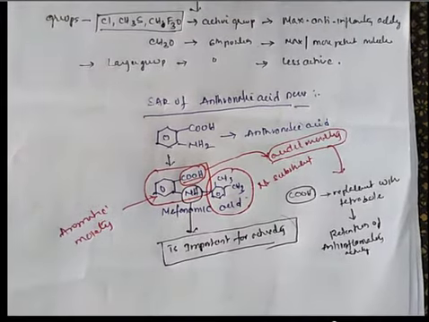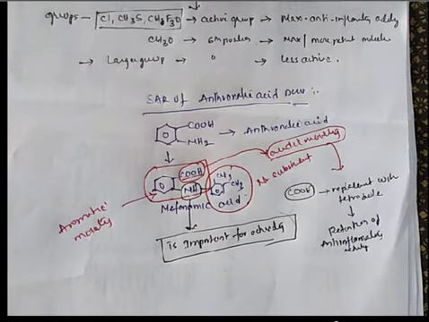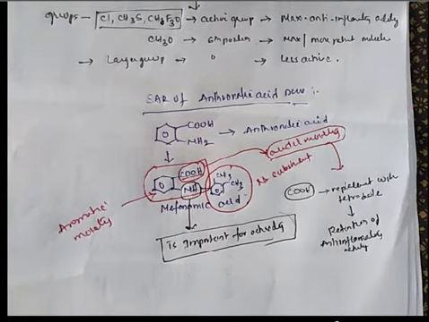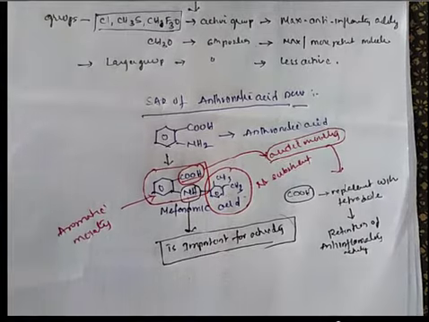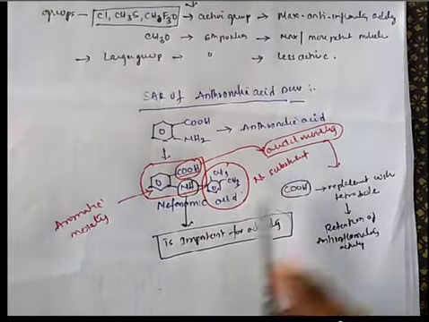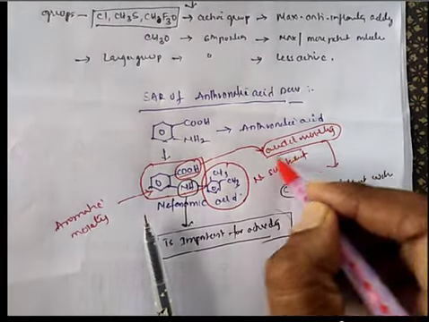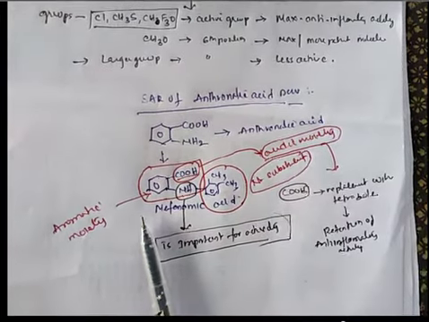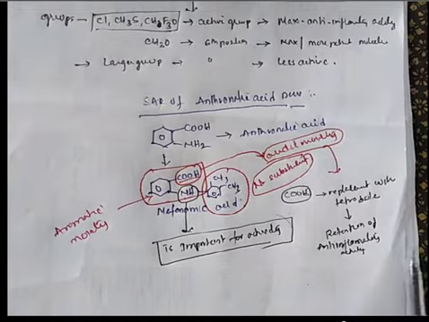This amine group is very important for the activity. The other moiety is the substituent on nitrogen, the N substituent. We will discuss the N substituent later.